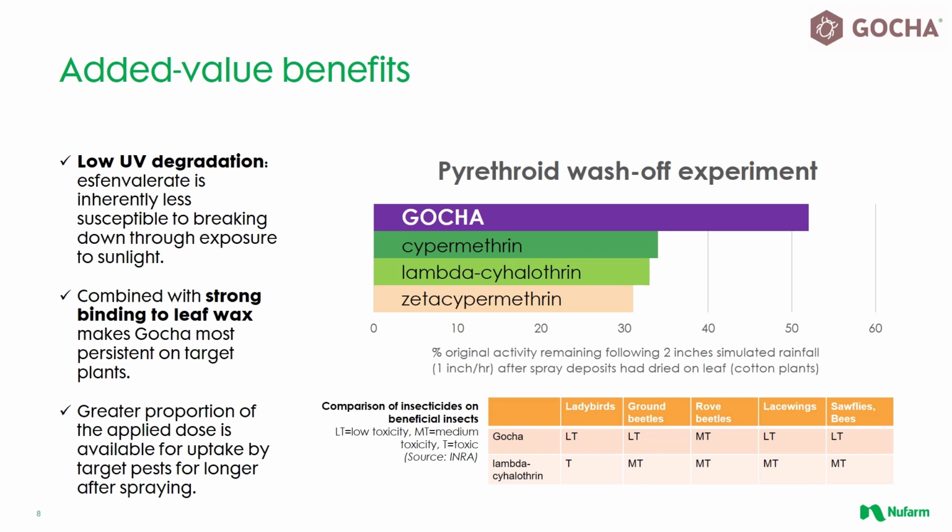A final reminder that insecticides should not be used prophylactically. We encourage judicious use to protect crops in response to a defined problem, and only when pest thresholds are met or other monitoring systems suggest treatment is justified. Gotcha is subject to leaving buffer zones for both the protection of water and non-target arthropods and beneficial insects, and while no pyrethroid active ingredient may be considered completely safe to beneficials, it is reassuring to know that S-fenvalerate, the active ingredient in Gotcha, is considered to be of lower toxicity overall than other popular products in this class of chemistry.